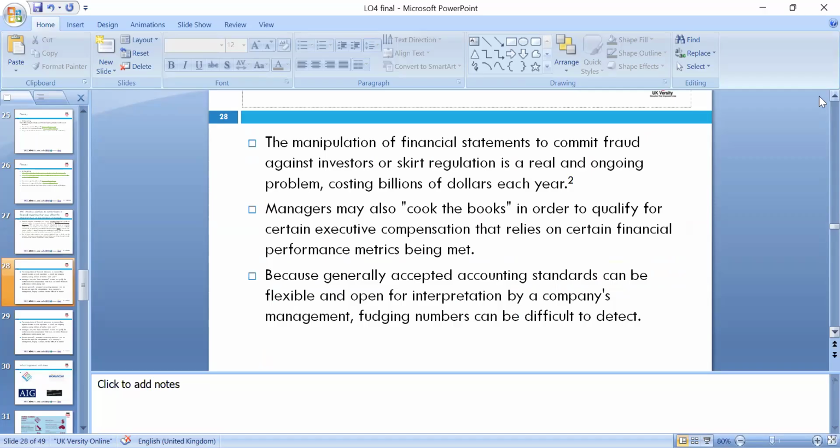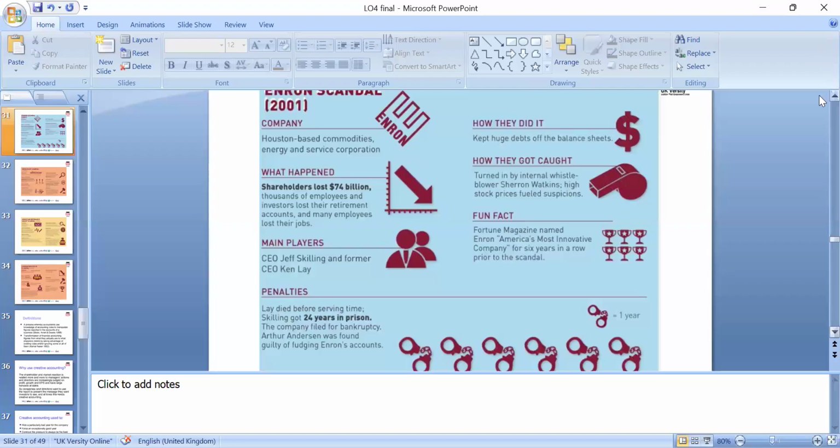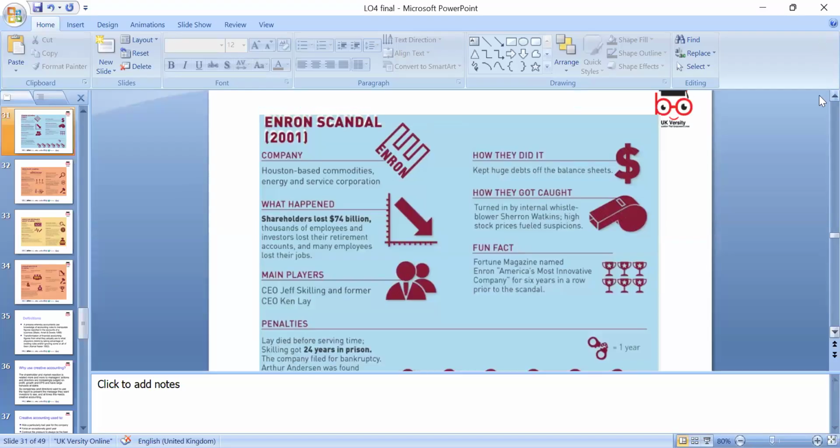So good comparatives. Always keep in mind the characteristics of financial information, one of which is comparability: comparable figures of two years, with the same accounting rules and standards, the way we calculated the previous year and this year. Otherwise, figures won't be comparable. So we need to look at these standards in the light of manipulation of the financials, which is committing fraud. As you are very well aware, these are the biggest companies and the biggest frauds in the world: Enron, of course, WorldCom, Lehman Brothers, and a number of others. Very creative accountants always try, especially in the Enron scandal, which has a three-hour movie about it.